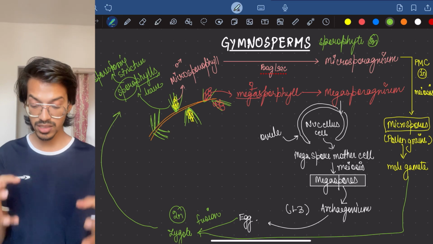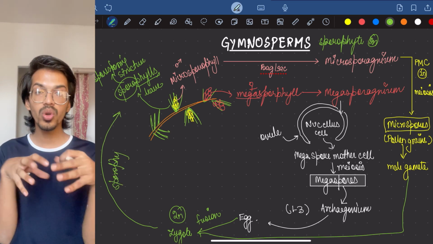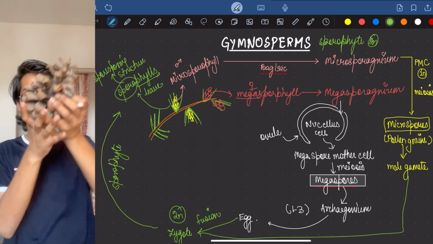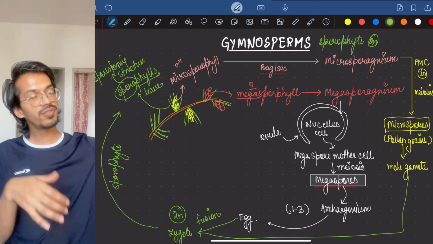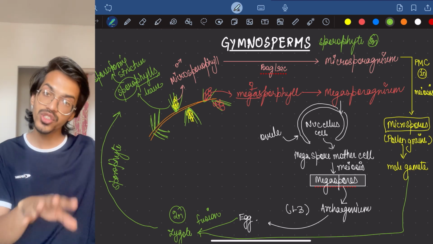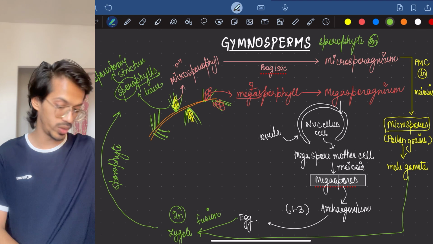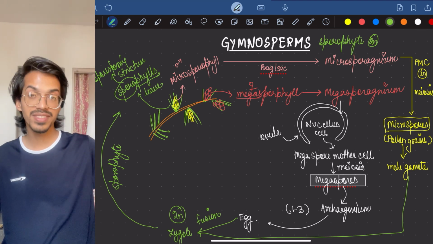Next thing is these microsporophylls. They are forming a cone-like structure. Look, this is a cone-like structure. So we call it female cone or male cone, or female strobili, male strobili. The word strobili is for the cones. That's it. That's all about the life cycle.